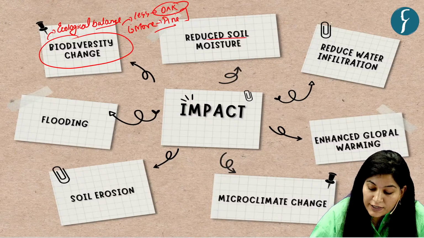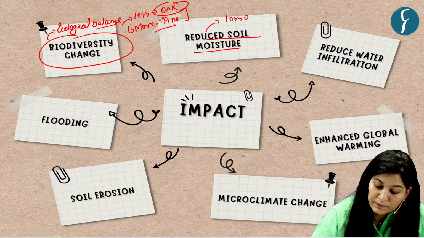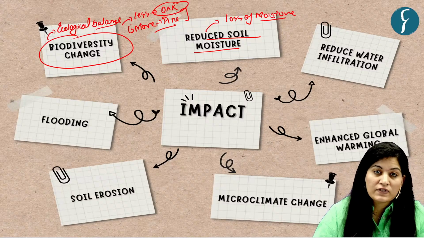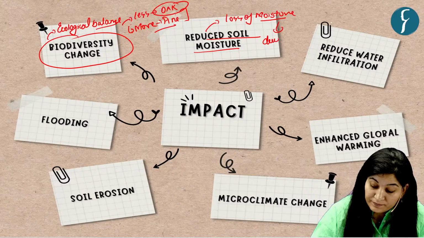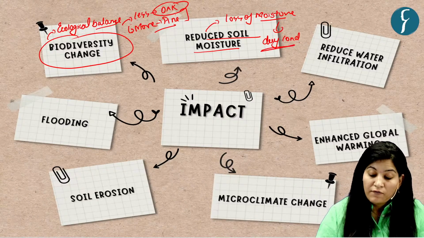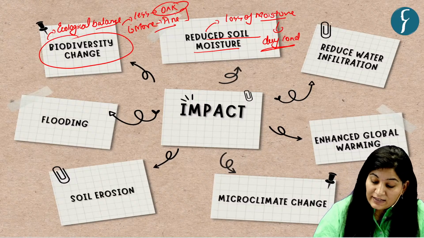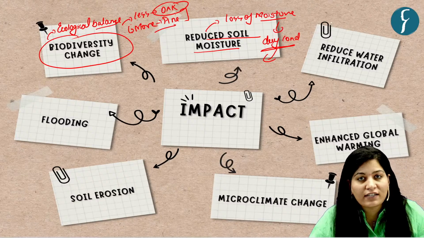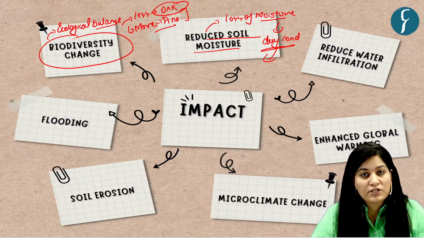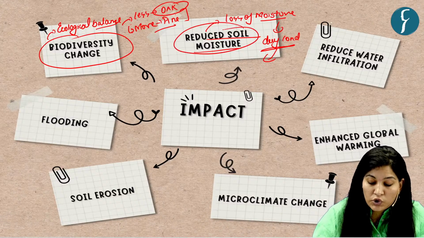Second is reduced soil moisture. Now loss of soil moisture can lead to a vicious cycle, like it will lead to dry conditions, which makes it easier for fire to start. See, moisture acts as a natural retardant, so obviously in the absence of moisture it increases the fire risk. So second is reduced soil moisture.